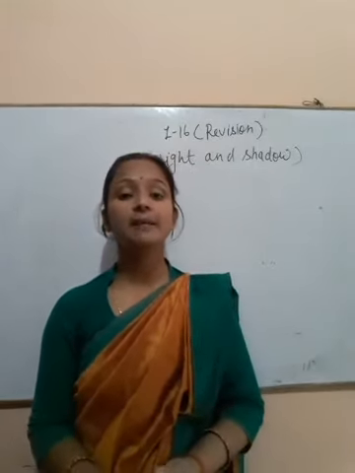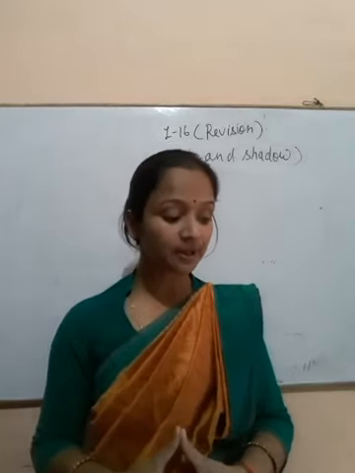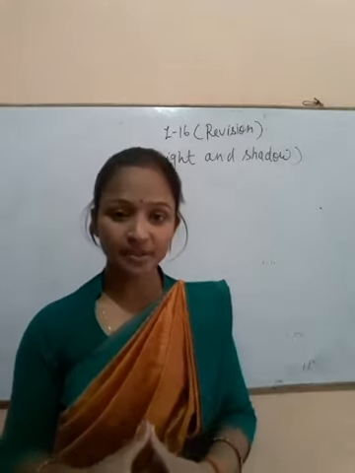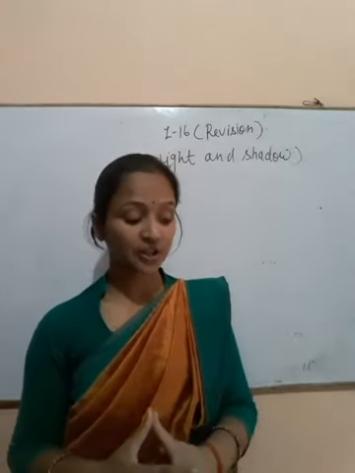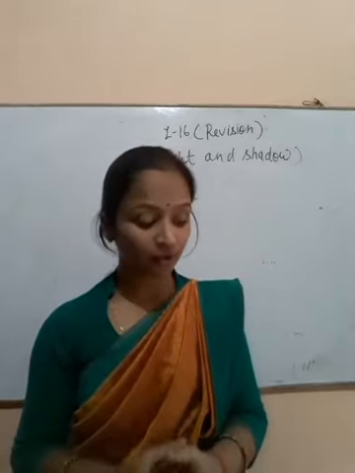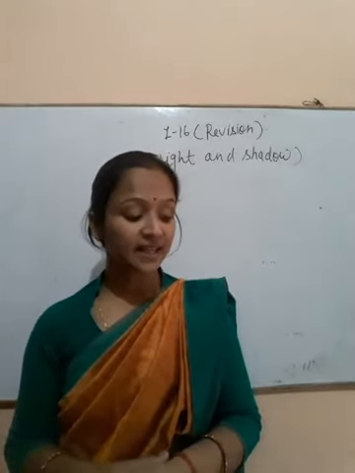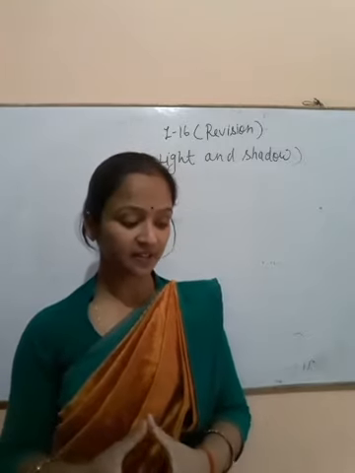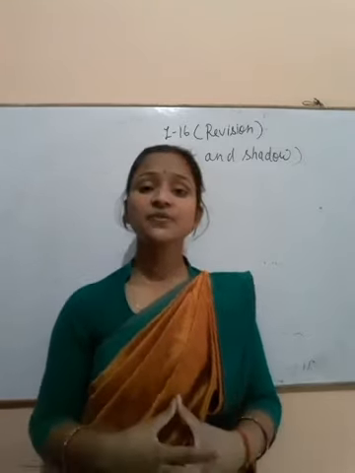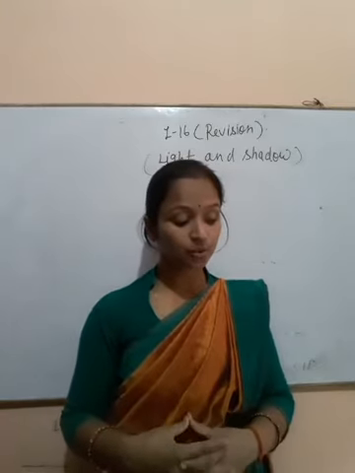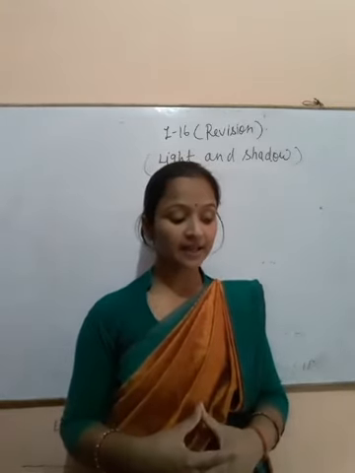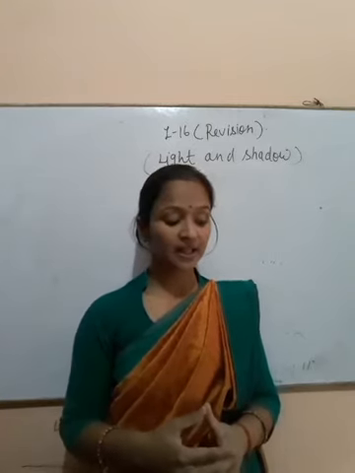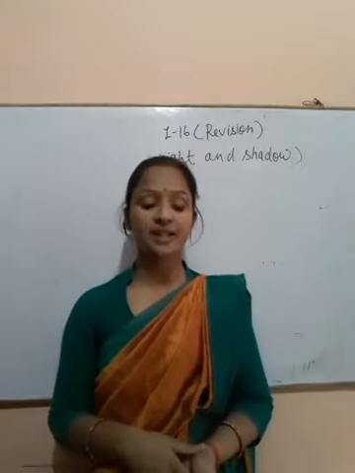So what have we learned in this chapter? We see light to see things. The sun is the main source of light, and a shadow is formed when something comes in the way of light. Three things are needed for a shadow to form: object, source of light, and surface. Shadows fall on the side opposite to the light source. Shadows change in length and direction at different times of the day. Shadows are longer in the morning and evening, and shortest at noon.